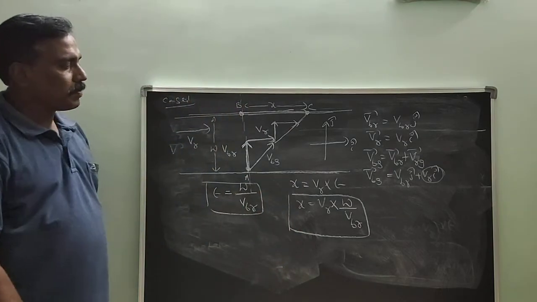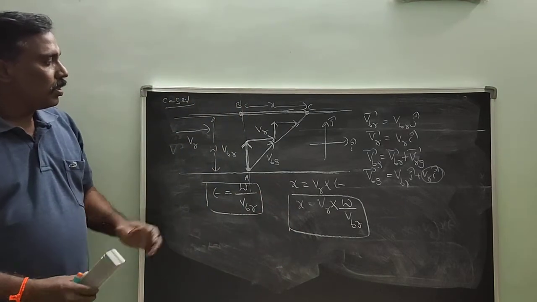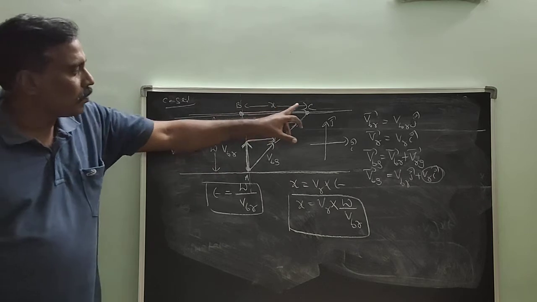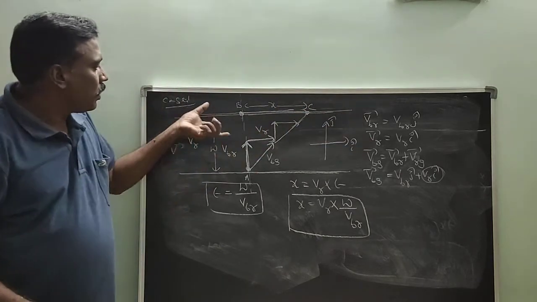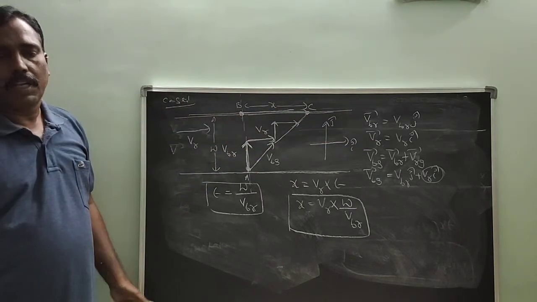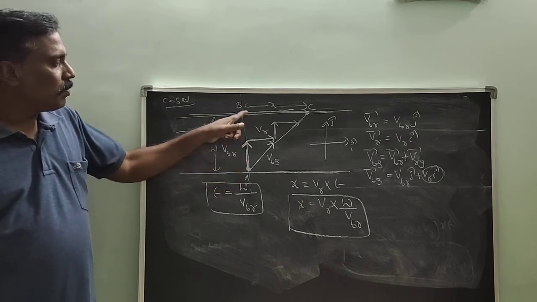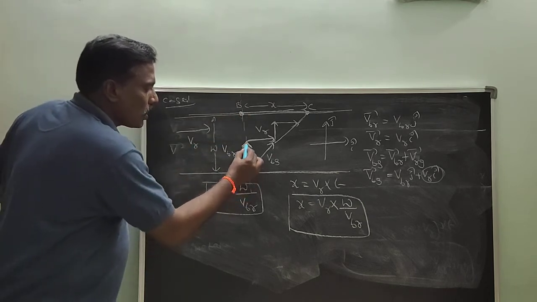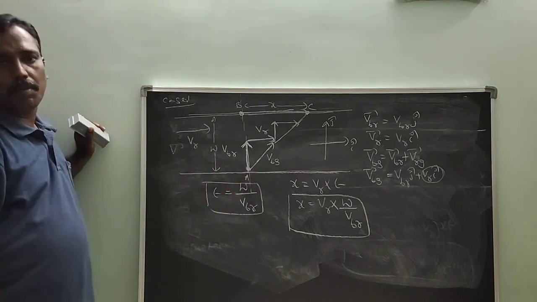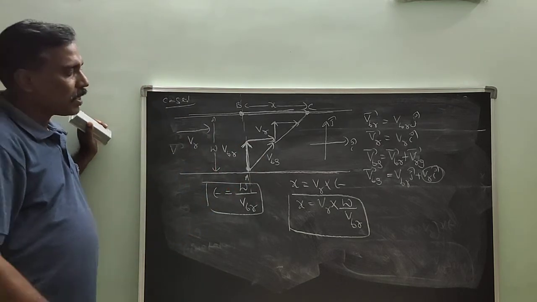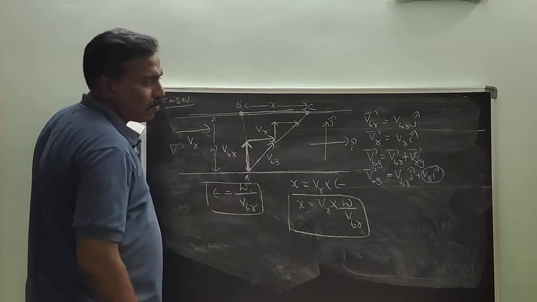This is the drift experienced by the boat while crossing the river in minimum time. To cross the river in minimum time, the stroke must be perpendicular to the river flow.